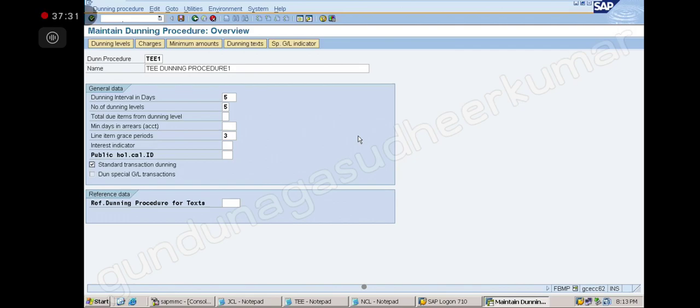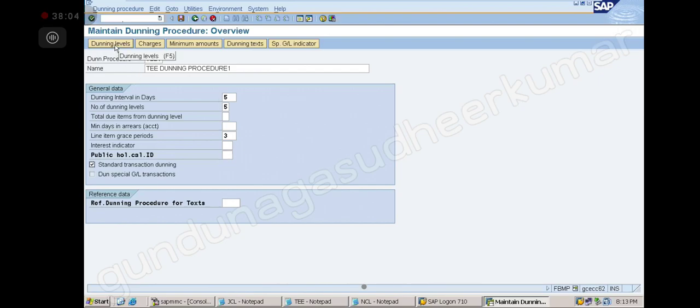Okay, now next. So because of what I have given here, correct? So what is dunning special deal? Yes, special GL. Advanced special GL. Yes, for them also you can.